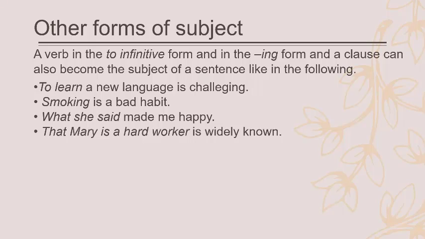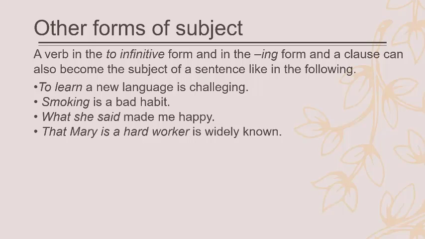Smoking is a bad habit. Smoking is the subject, is is the predicate, and a bad habit is a subject complement. What is smoking? It's a bad habit. So it's a subject complement. So we need to clarify here that a sentence may also have a subject complement. Challenging here is an adjective, and a bad habit over here is a noun. So in this case, a subject complement is usually an adjective or noun, and we have a linking verb, the be verb, like is in the first sentence and is in the second sentence.